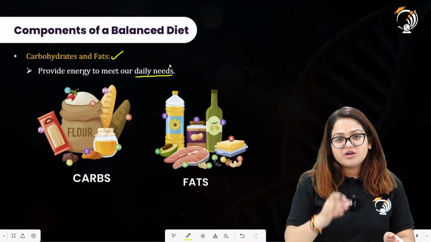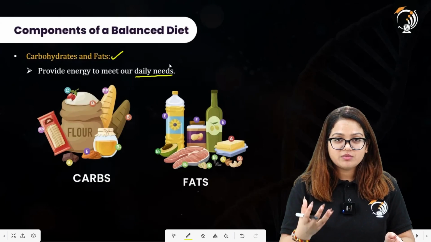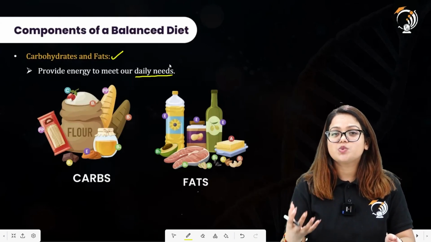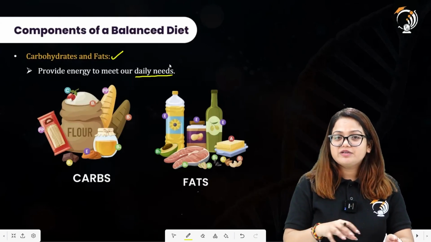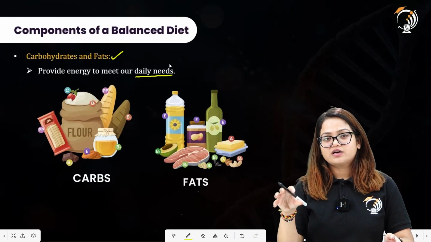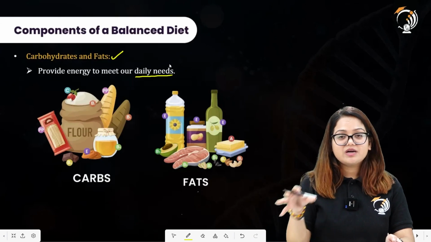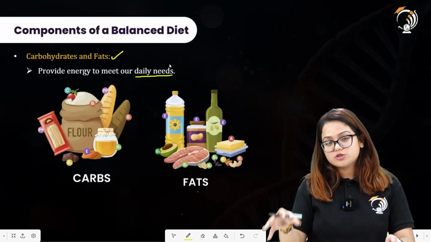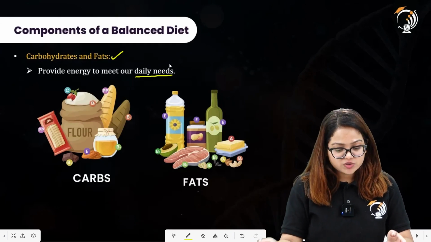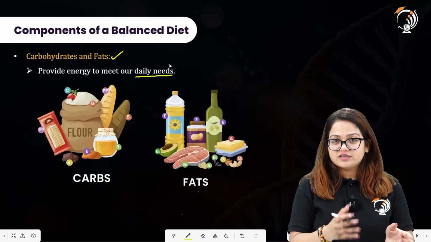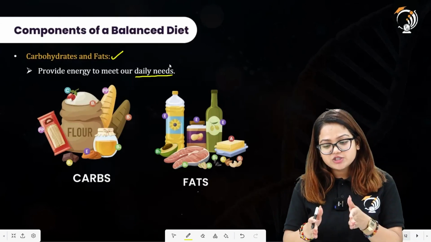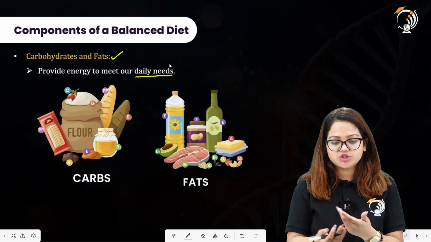But whenever carbohydrate is present in excess quantities in our food, it will be stored under a name called fat. But we will use this fat whenever carbohydrates are not there, so we will also utilize fat to obtain energy. So these are the energy providers actually. Carbohydrates and fats, both of these food elements provide energy to us. All right.